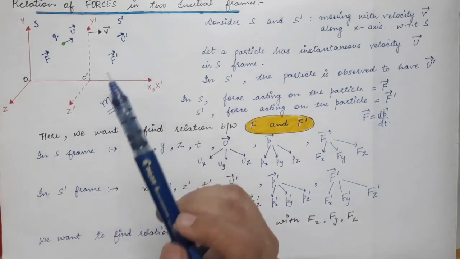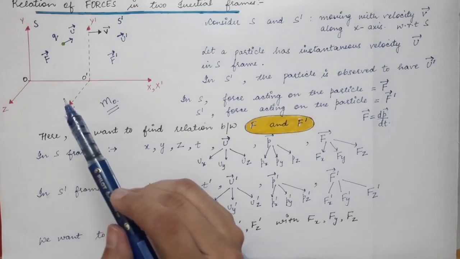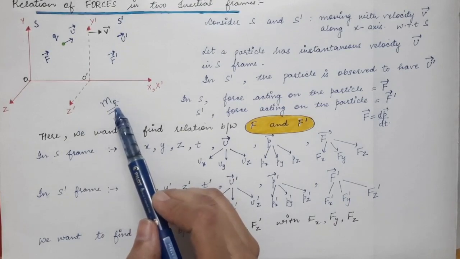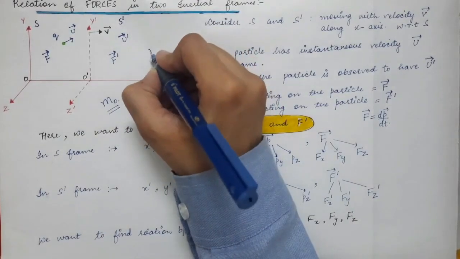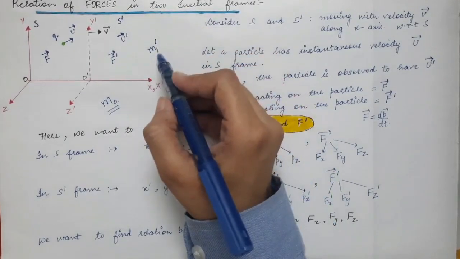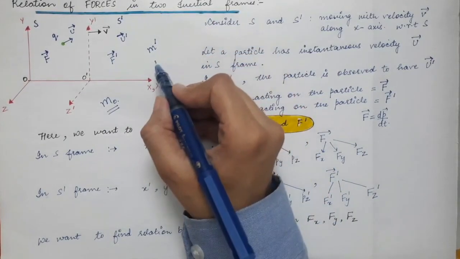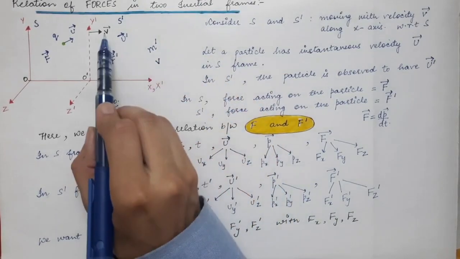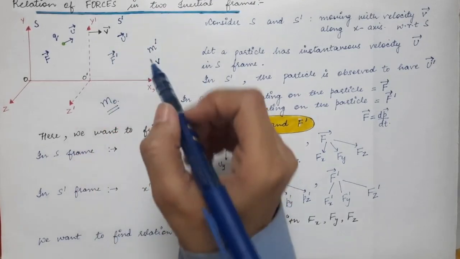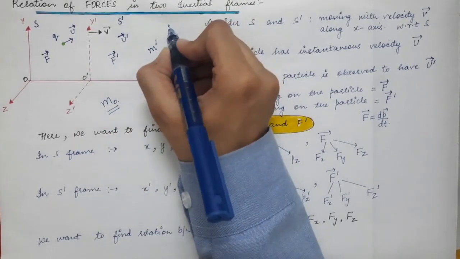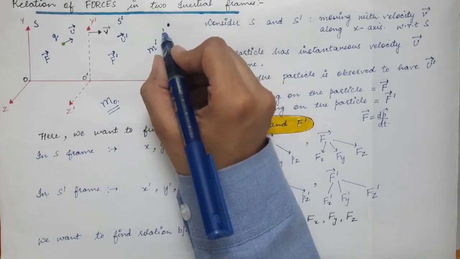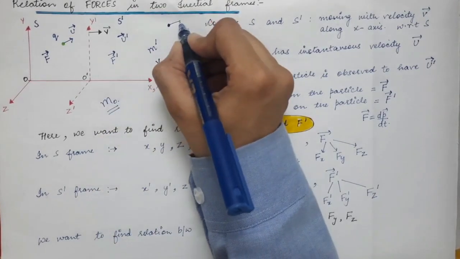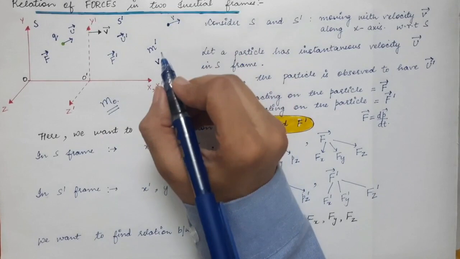So the mass of the particle changes. When the particle has some velocity, its mass is different from its rest mass. And how do we write its mass? The mass of any particle when it is moving with velocity, let's say v. I'm just taking an example, so do not get confused with this v and that v, they are both different. Suppose you have a particle which is at rest and its rest mass is m0. Now if this particle starts moving with velocity v, what will be the mass?